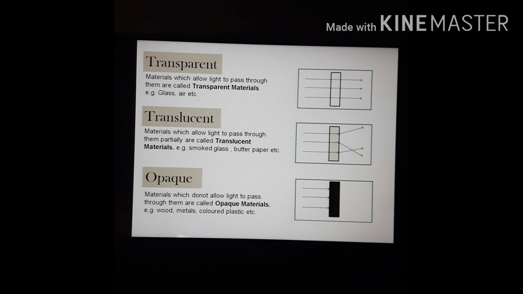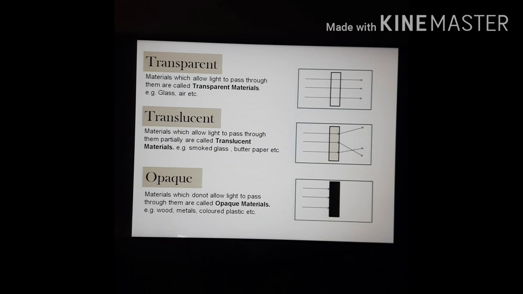Now let us move to the next topic, that is transparent, translucent and opaque materials. Depending on the extent of light passed through the objects, we classify objects into three categories. First one is transparent, translucent and opaque. Now we will discuss the first one, transparent. Materials which allow light to pass through them are called the transparent materials.